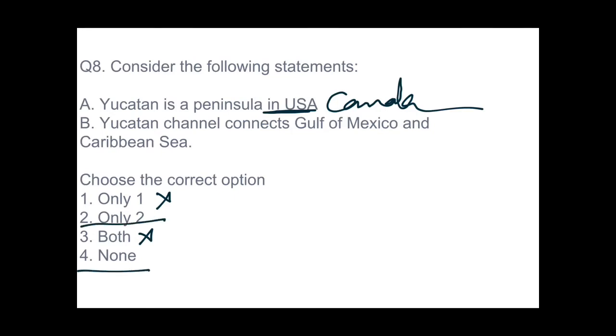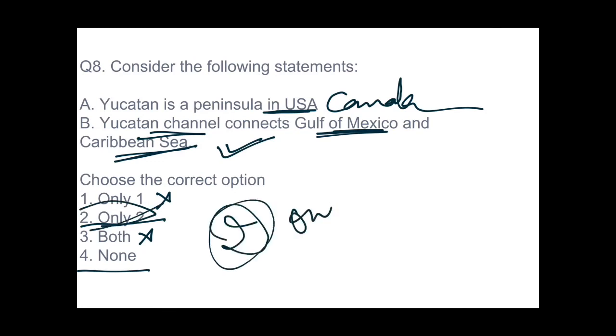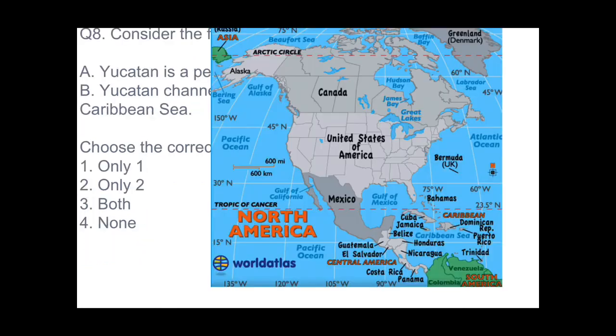Now we see second option, Yucatan Channel connects Gulf of Mexico and Caribbean Sea. So this would be the right answer. The answer would be 2, that is only 2. So guys, you can see it over here that this is Yucatan and this is Yucatan Channel which is connecting Gulf of Mexico and Caribbean Sea. So the answer would be 2 only.